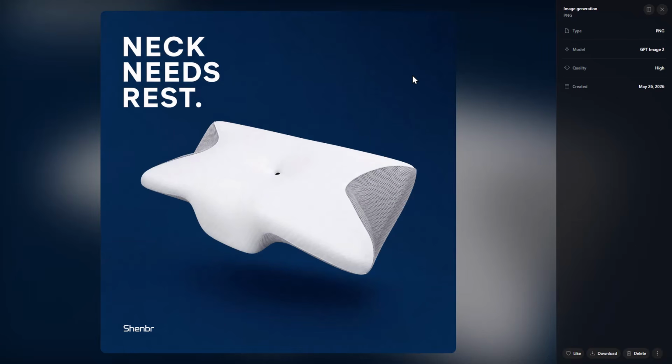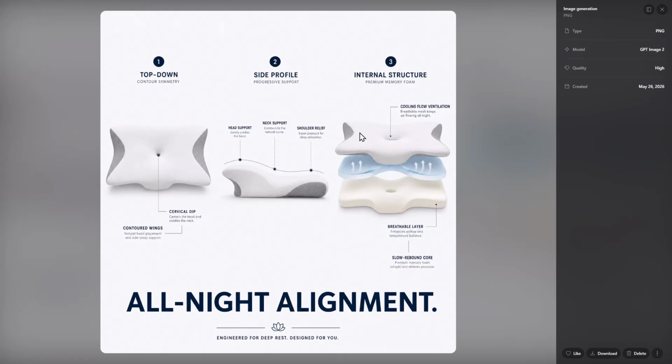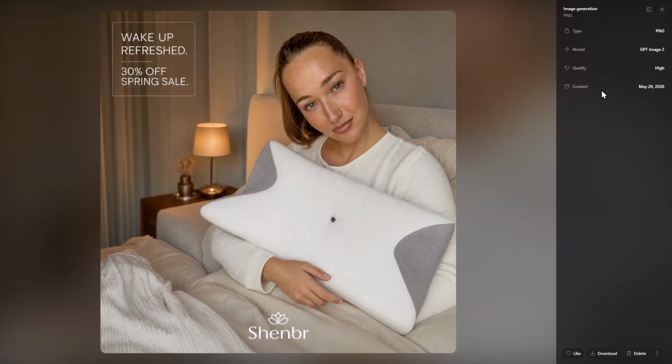Take a look. These images accurately depict the exact product we're trying to sell. Everything looks highly professional, and honestly, these are perfect to run as image ads right out of the gate.